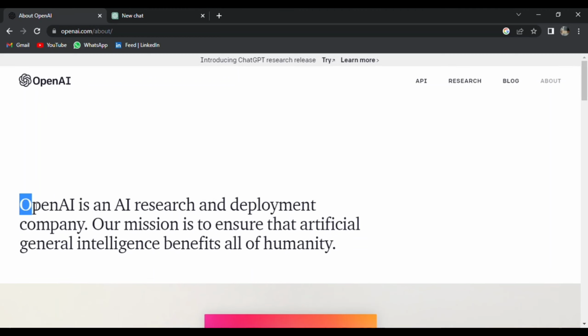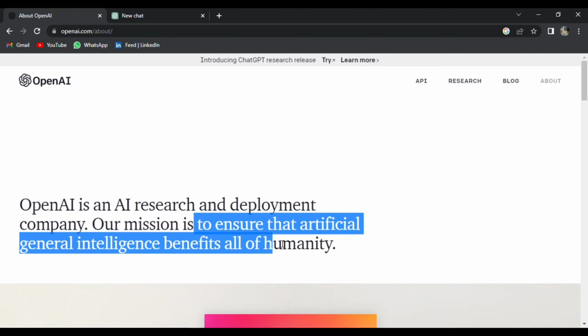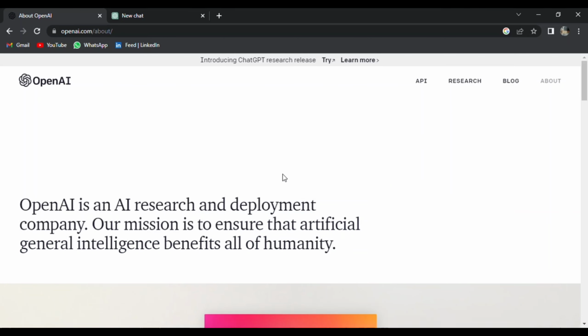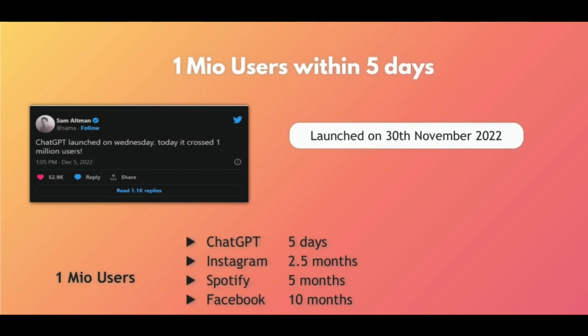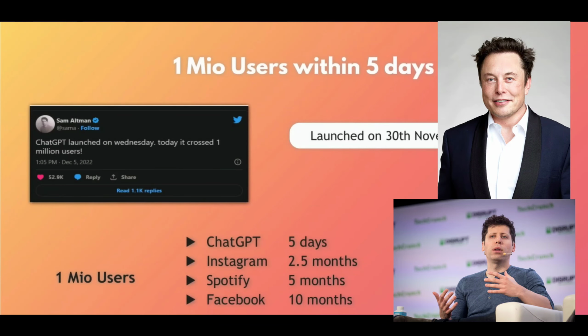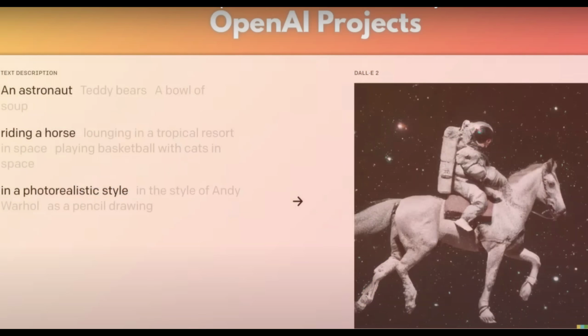So, who developed ChatGPT? ChatGPT was created by a research organization called OpenAI. Their mission is to ensure that artificial intelligence benefits all humanity. It was released in November 2022, and it gained 1 million users within 5 days. OpenAI was founded by Elon Musk and Sam Altman in 2015, and then Elon Musk left in 2018. The main idea behind OpenAI is to prevent misuse of AI.